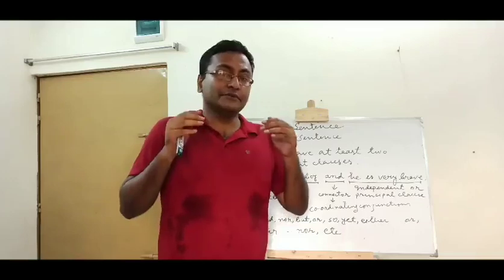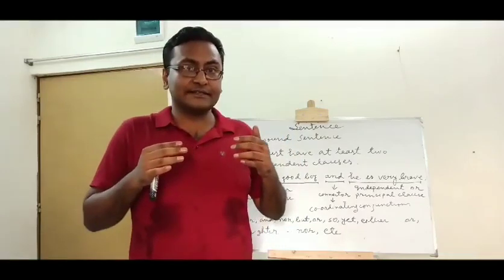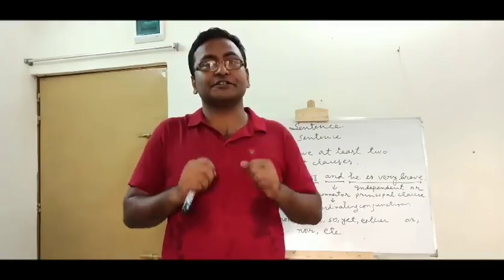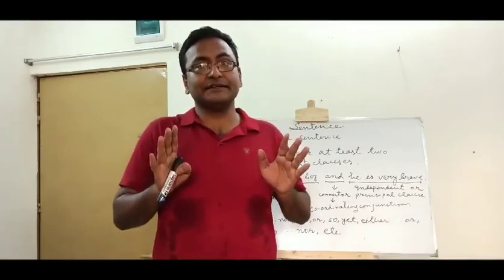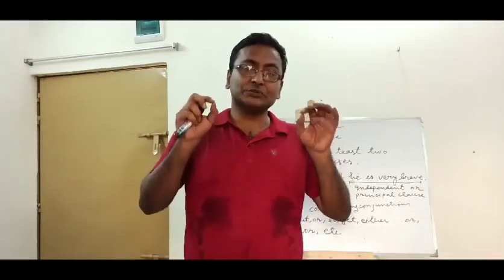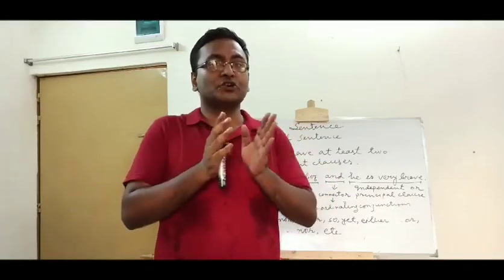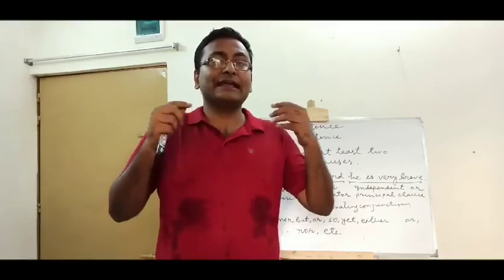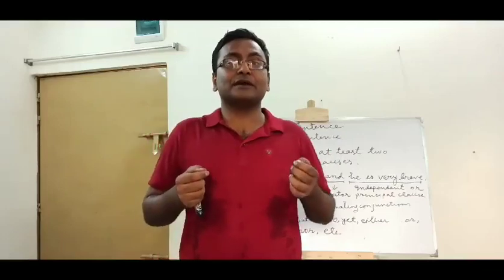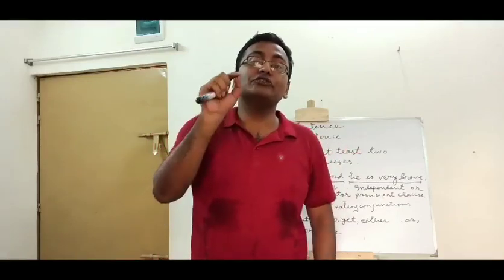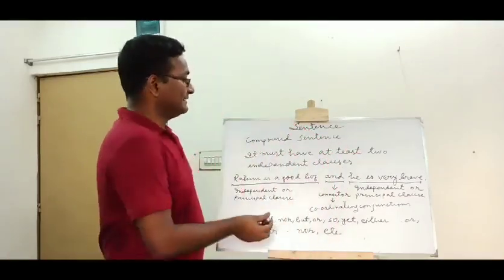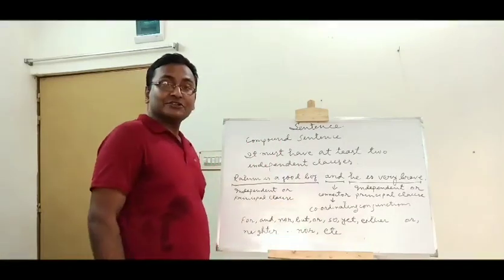That means if you want to construct a compound sentence, you have to depend on 2 conditions. There must be independent clauses or principal clauses, and those principal clauses should be joined together with the help of a special type of connector that is called co-ordinating conjunctions. Here the word and is a connector.